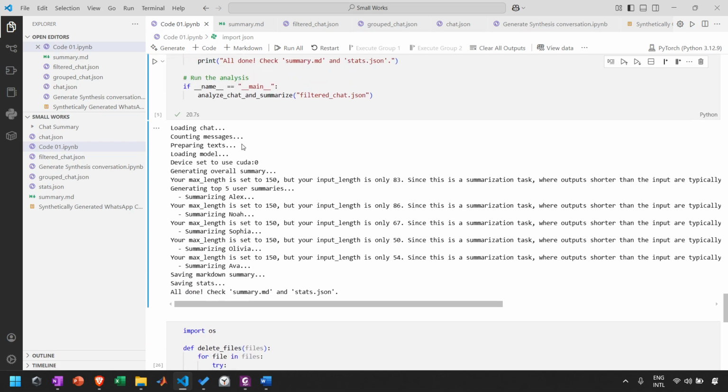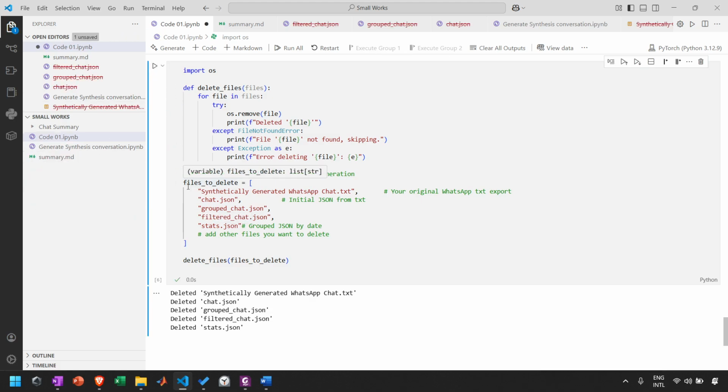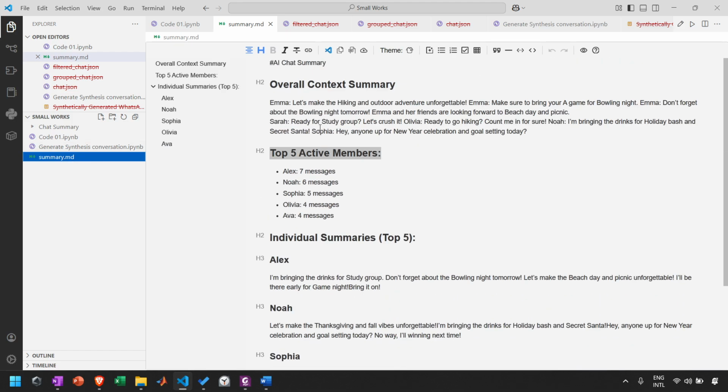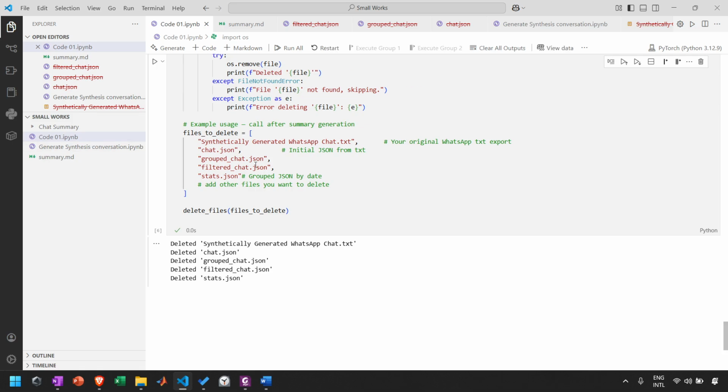So here is this, and finally I have this section to delete all the text files and JSON files for security purposes. When we run the code, you can see that all other files are deleted and just the summary remains. So if we do something like this, then I guess it will save our storage, as well as be very secure. So that's all I have done.